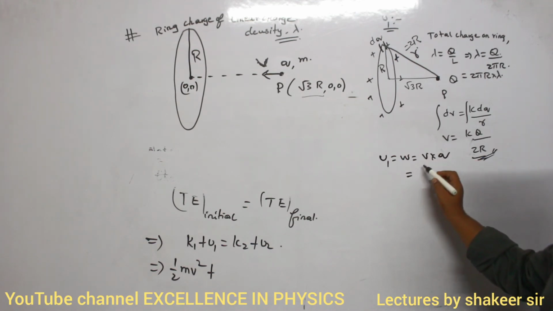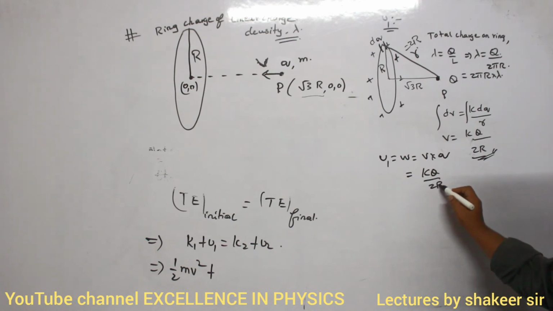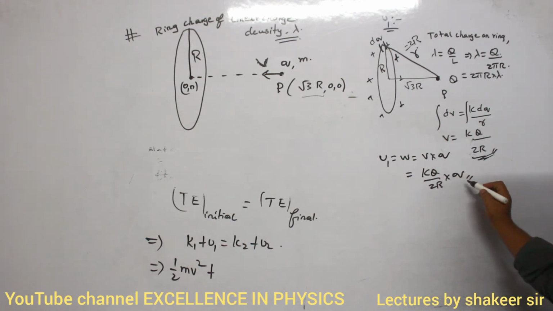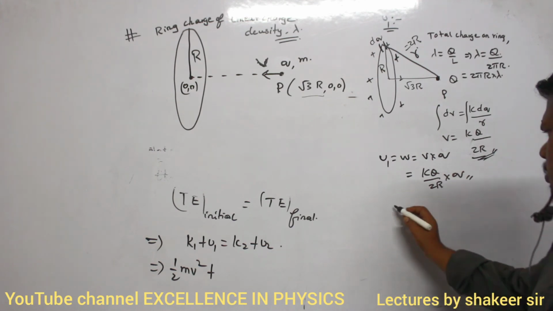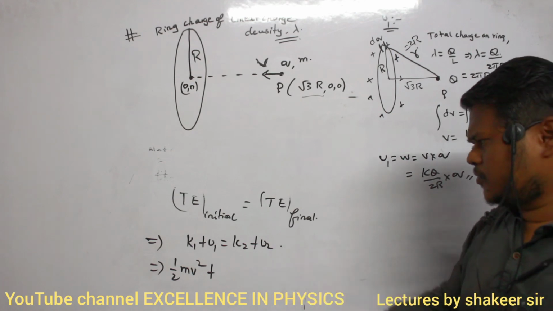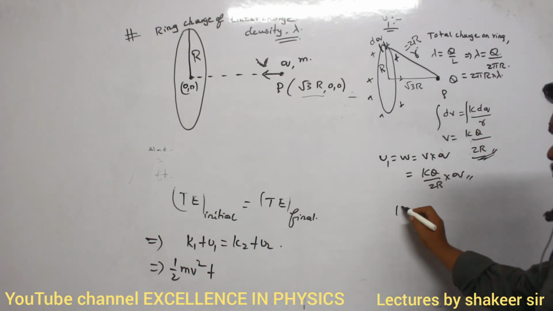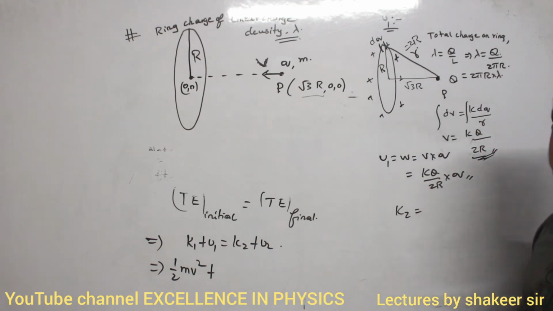Clear? So what is the potential due to the ring? Potential due to the ring is KQ divided by 2R multiplied by q. So this is the initial potential energy. Clear? Similarly, K2 is how much? K2 means what? Final kinetic energy of the system. Final kinetic energy should be how much?